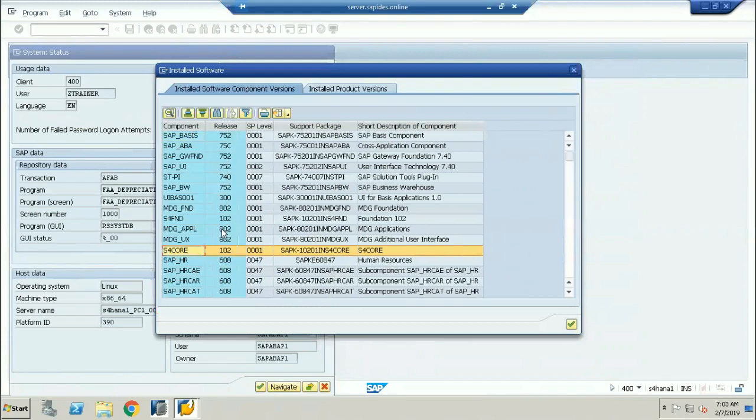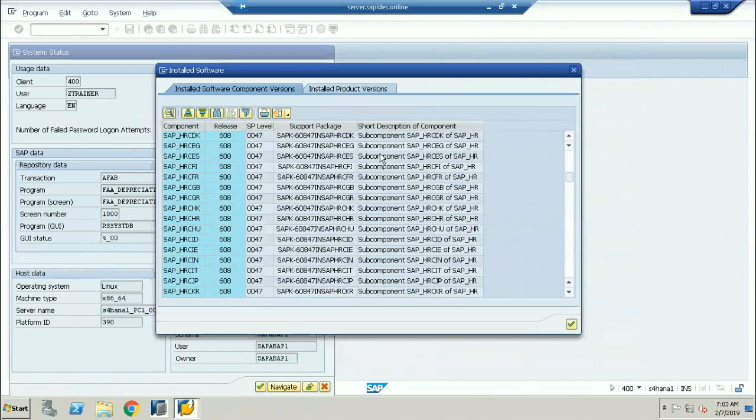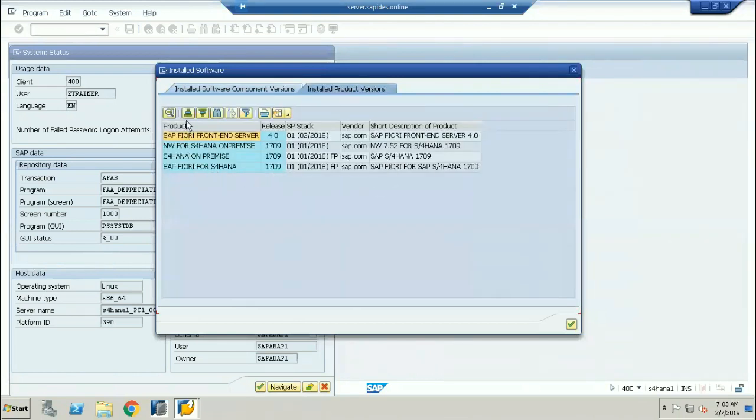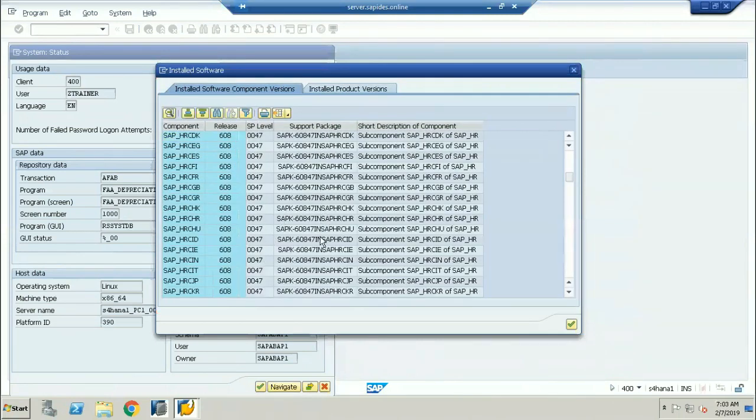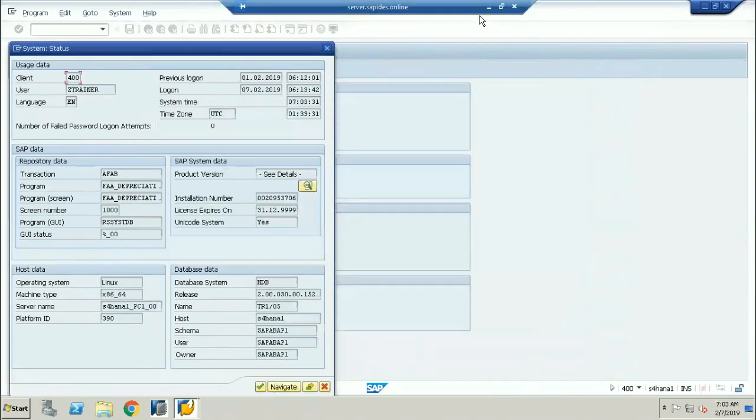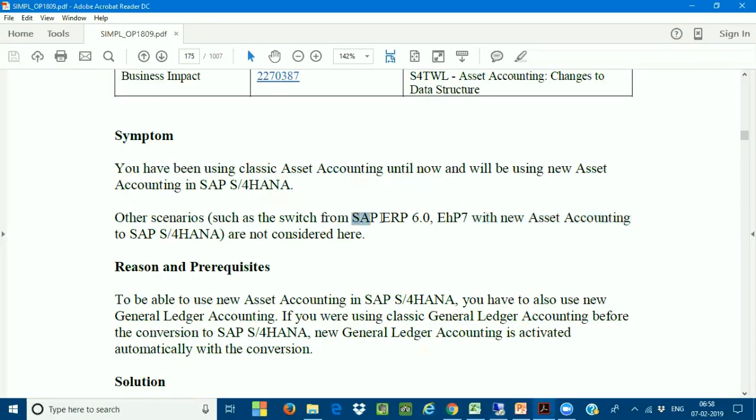Here you can see whether you are using enhancement package 6, 7 or 8 in the release, but this is already a converted system. So here you can see the component with EHP 7 or EHP 8. After you understand this, based on the system requirement, it has to be EHP 7. This is the first requirement.